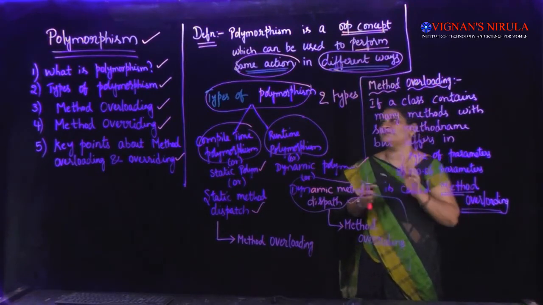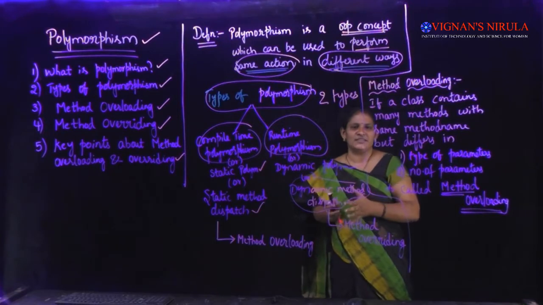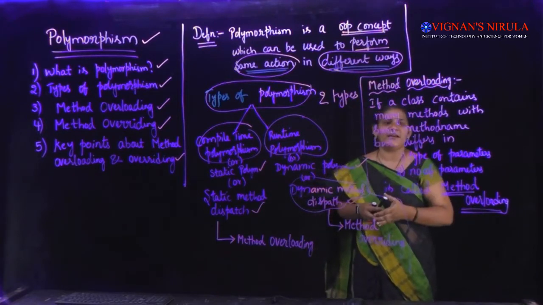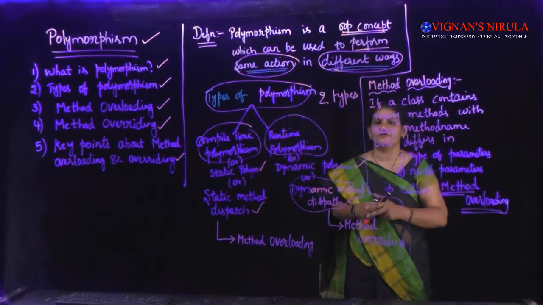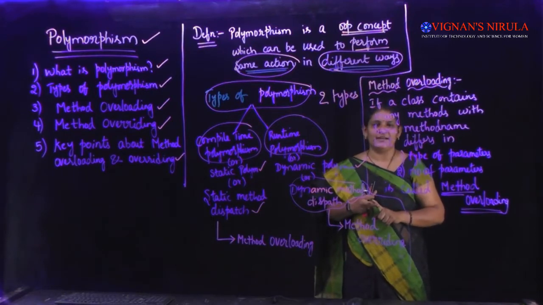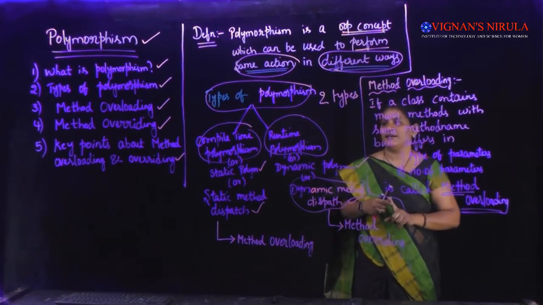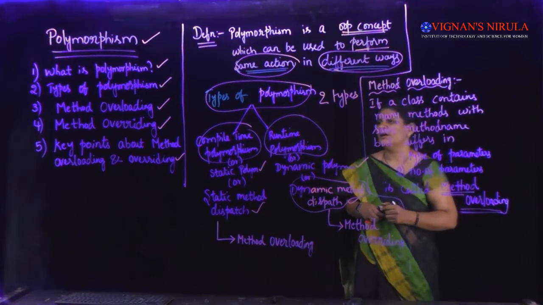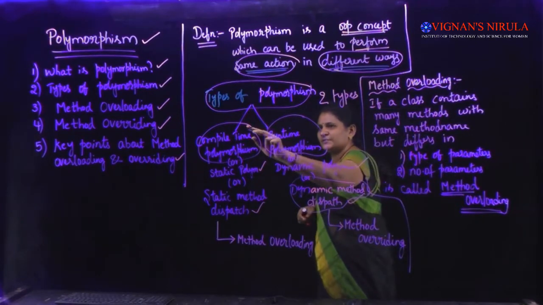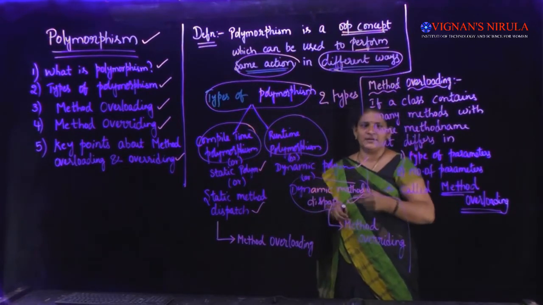So what is polymorphism? Polymorphism means doing the same action in different ways. And how many types of polymorphism are there? There are two types: compile time polymorphism and runtime polymorphism. Now we'll see what compile time polymorphism and runtime polymorphism are.